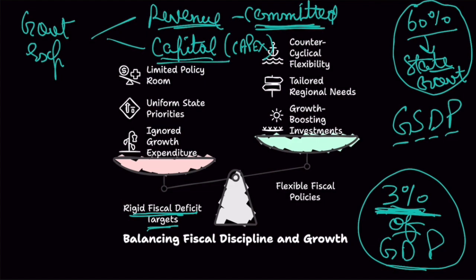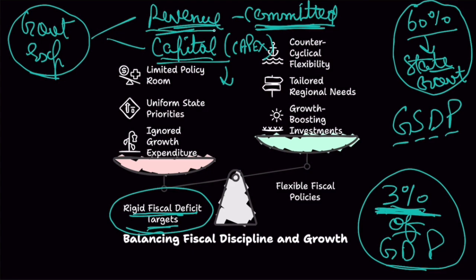Now, if you follow rigid fiscal deficit targets, then what will happen? Much of your revenue expenditure is committed. You have to incur this expenditure. But to achieve this 3% target, you have to reduce your expenditure somehow. So how will you do it? You will reduce your capital expenditure. So the government's expenditure is more biased in favor of revenue expenditure, which is not growth boosting. Growth boosting is capital expenditure, so this is being ignored. Right? Makes sense?